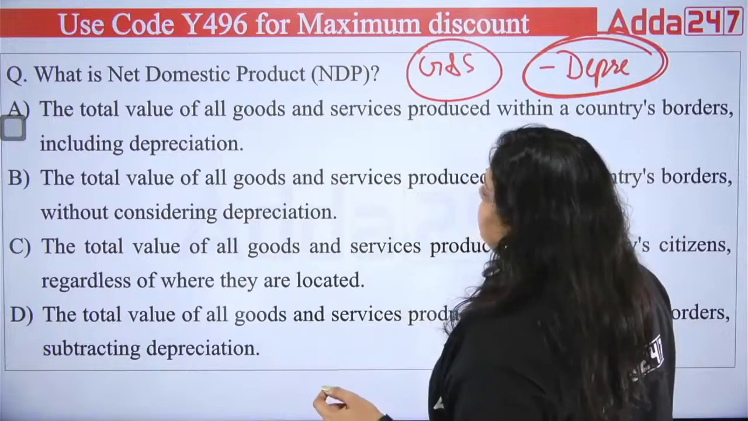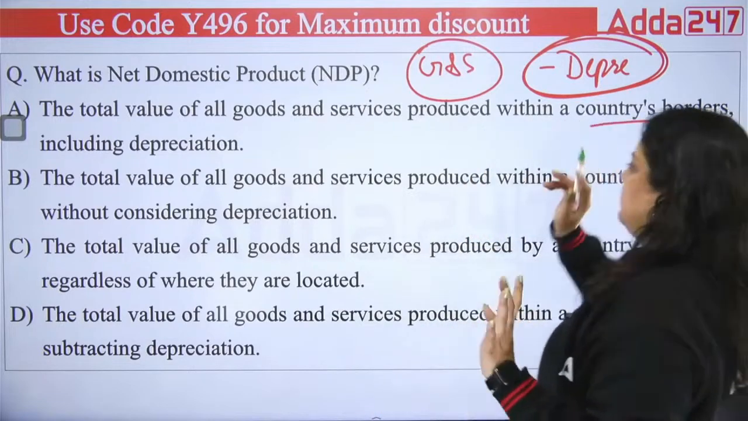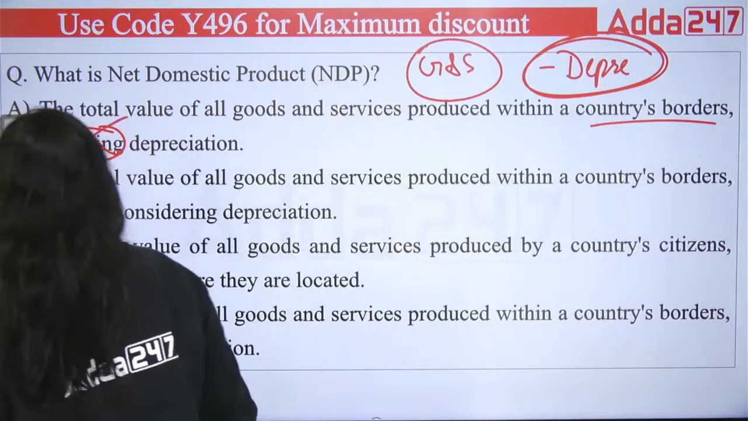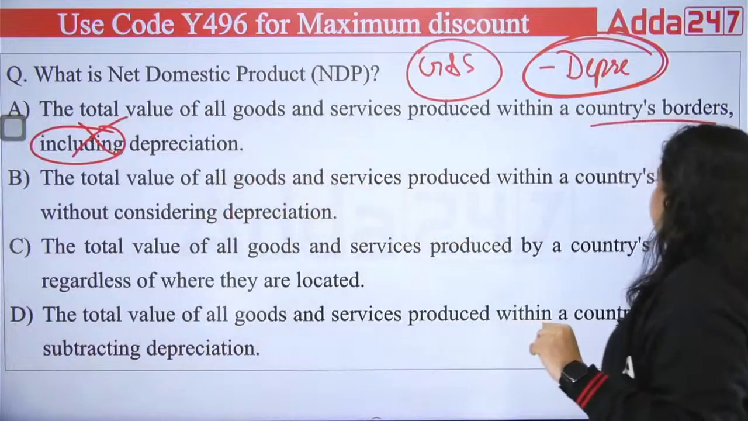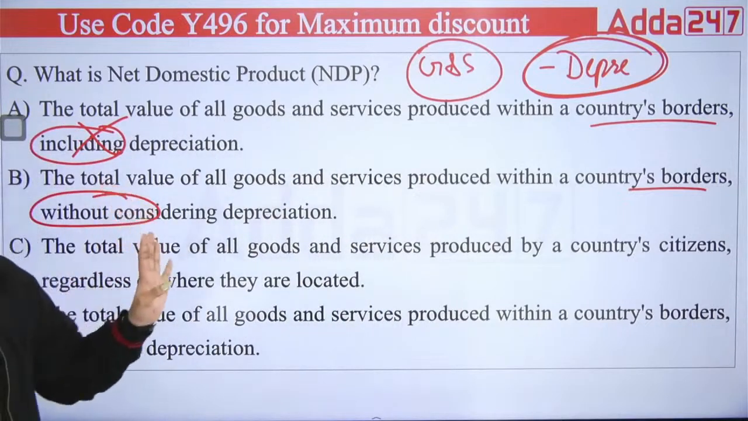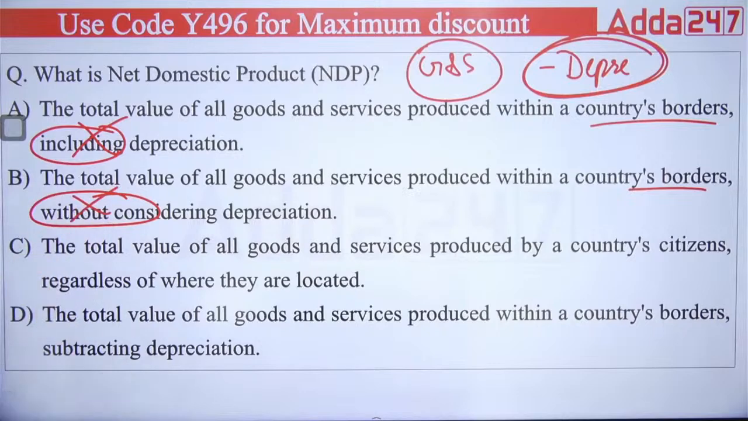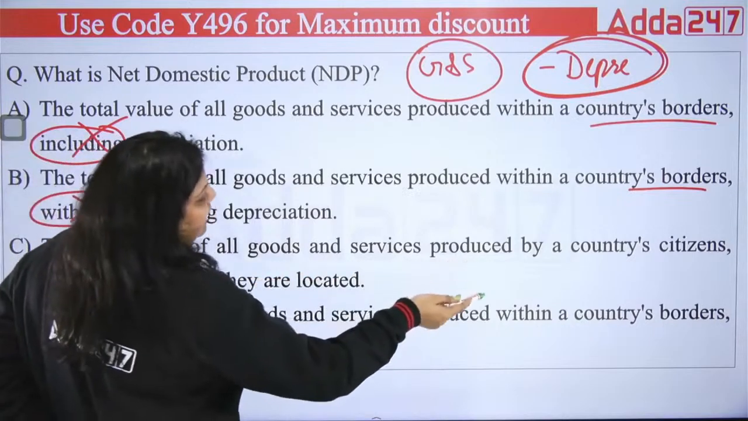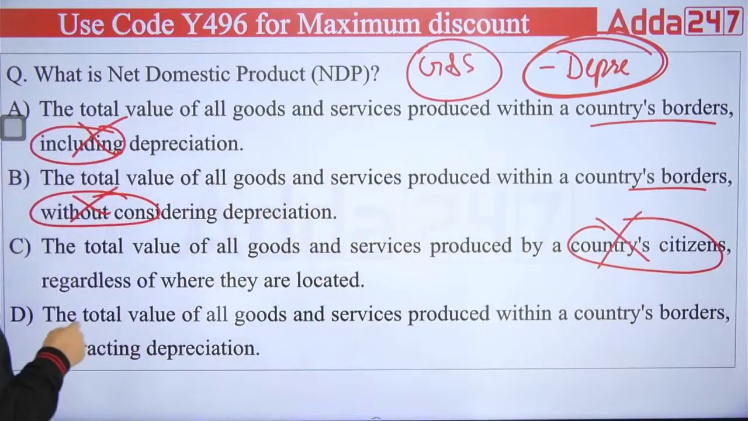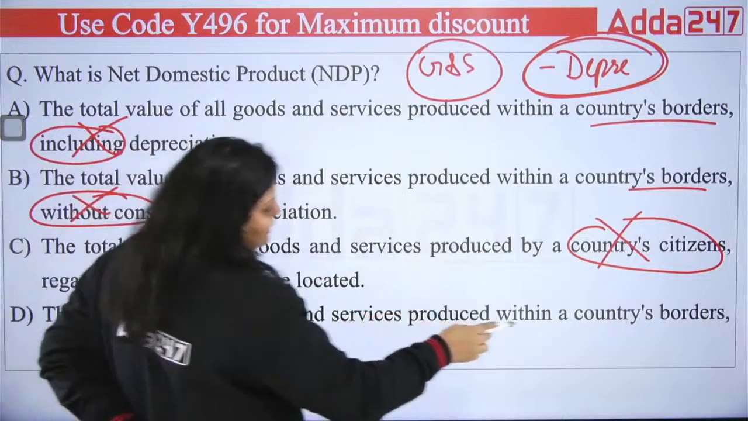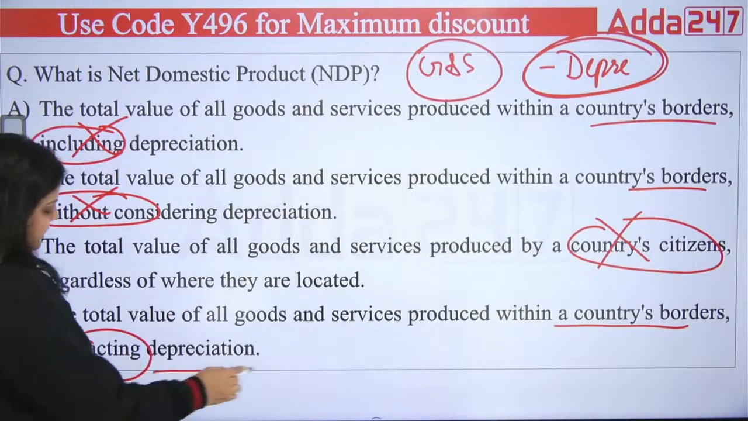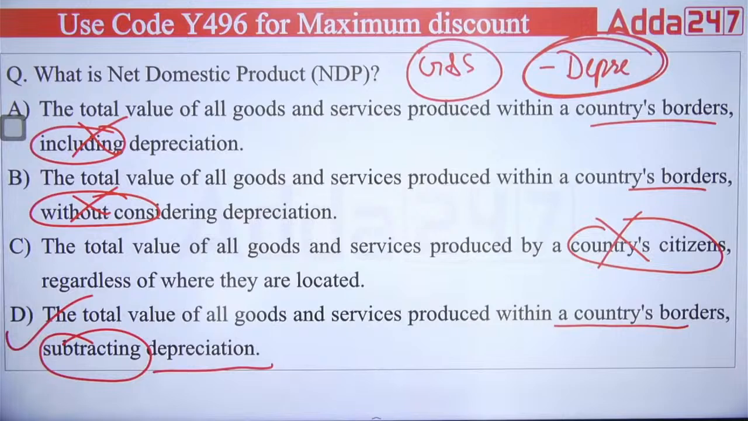So the first option is saying the total value of goods and services produced within a country's border. So this has been done. Okay, this is true. But including depreciation, you have to exclude. So the first is not correct. The second is saying the total value of goods and services produced within the country. The first keyword we have got, but the second keyword is saying without even considering the depreciation. This is also not true. Then the total value of goods and services produced by country's citizens. Now we are not getting our first keyword here. Okay. So the last option is the total value of goods and services produced within a geographical boundary or country's border. The first keyword is there, and subtracting depreciation, the second keyword is also there. So the right answer will be D.